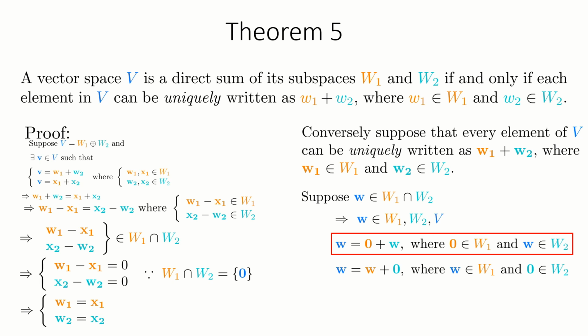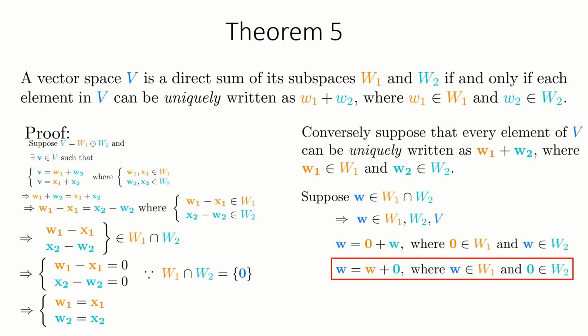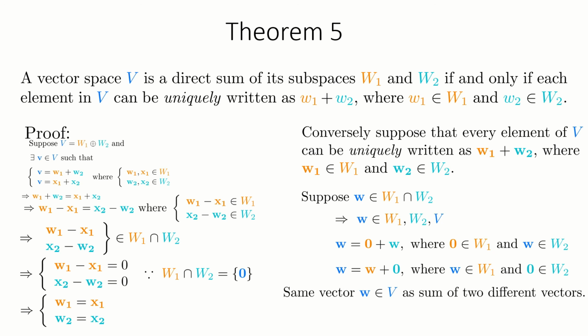In the first case, the 0 vector is from the subspace W1 and vector w is from the subspace W2. And in the second case, the vector w is from the subspace W1 and the 0 vector is from the subspace W2. But the vector w belongs to the vector space V as well, and we have assumed that every vector of V can be uniquely written as the addition of two vectors, one from the subspace W1 and the other from the subspace W2.